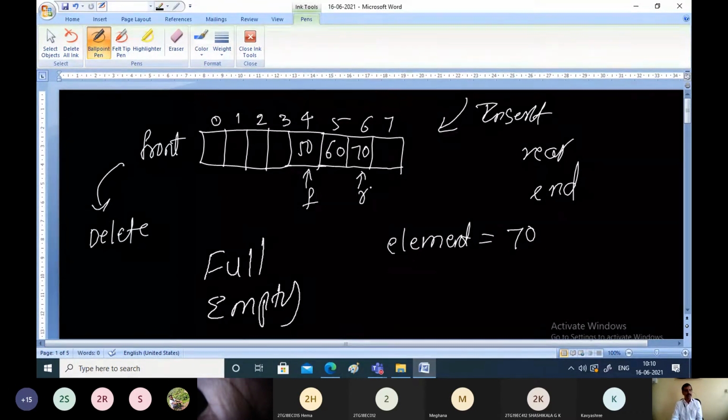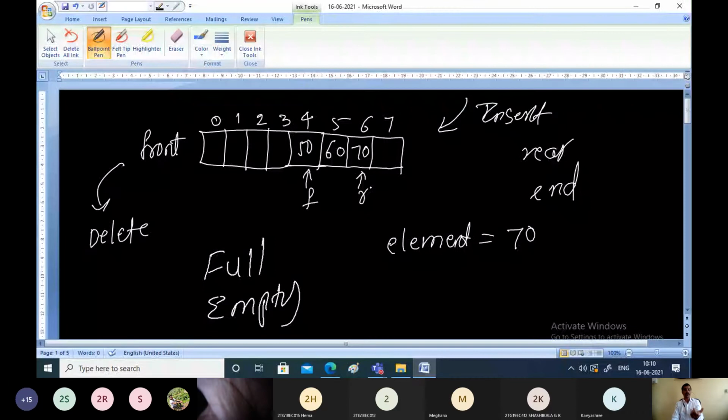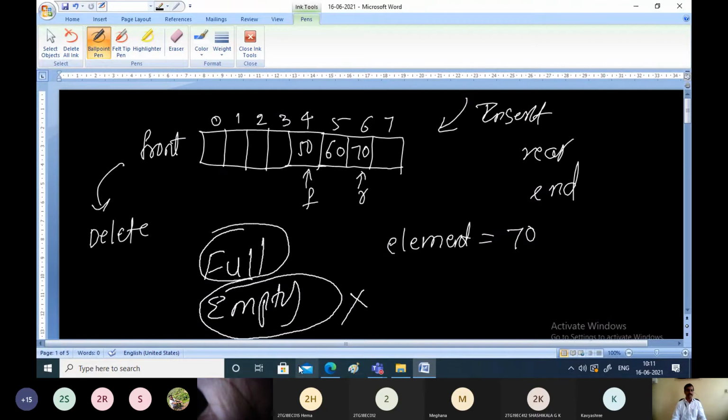Whenever you want to insert new elements onto the queue, check whether the queue is full, because if the queue is full, we cannot insert new elements onto the queue. Before every deletion or display, you have to check whether the queue is empty, because if the queue is empty, we cannot delete elements from the queue.